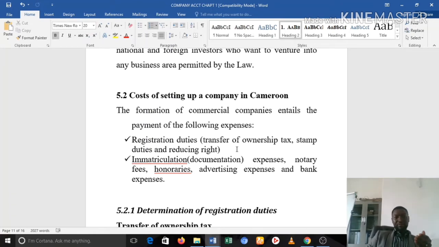You also have expenses that you incur for matriculation. That is what we call documentation. So you have things like notary fees, honoraries, advertisement expenses, and other bank charges.